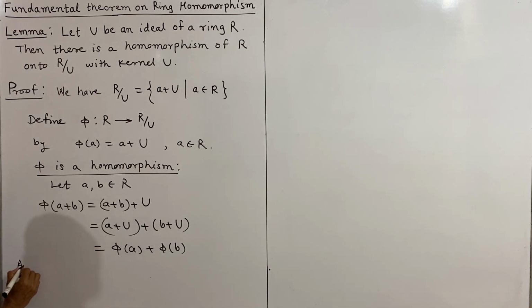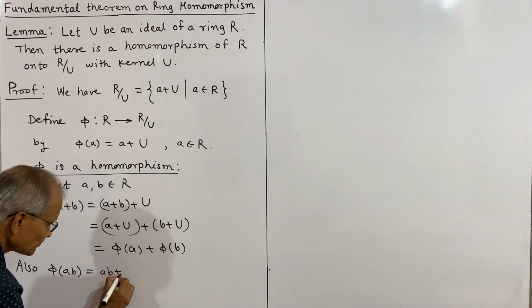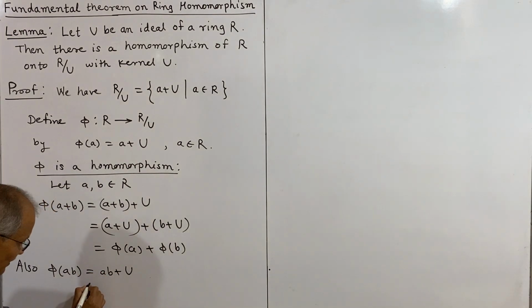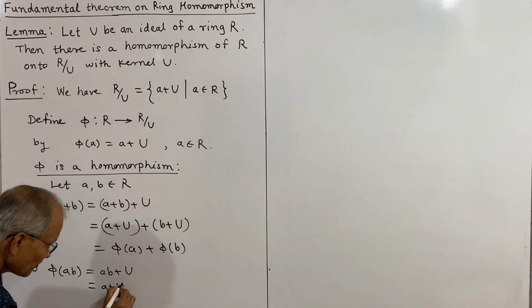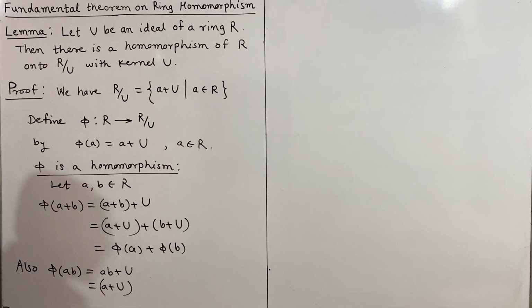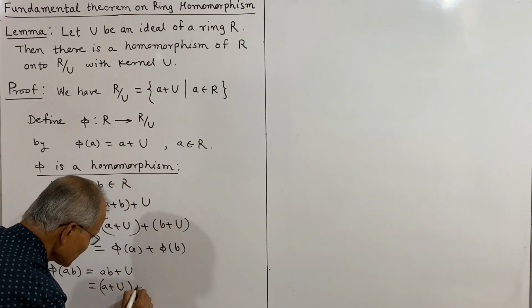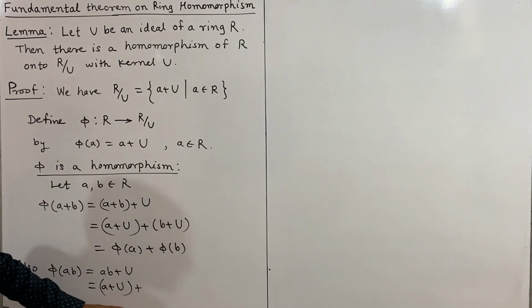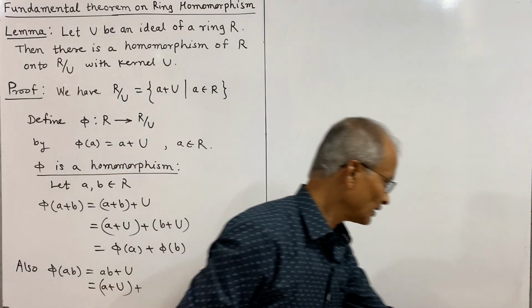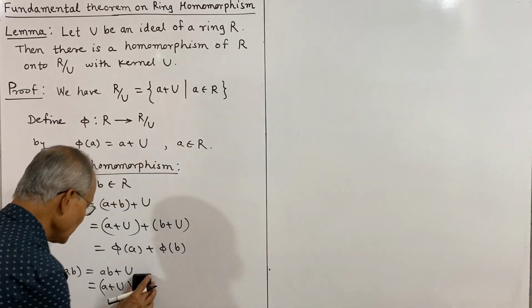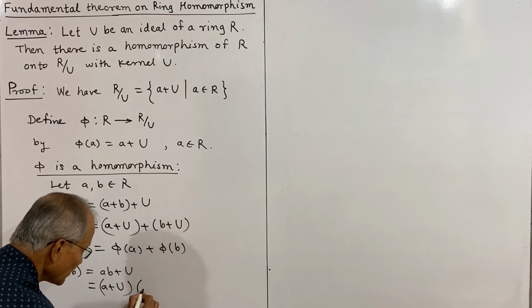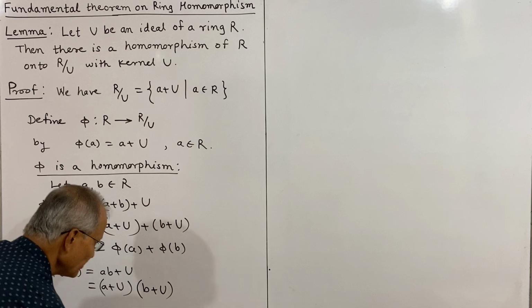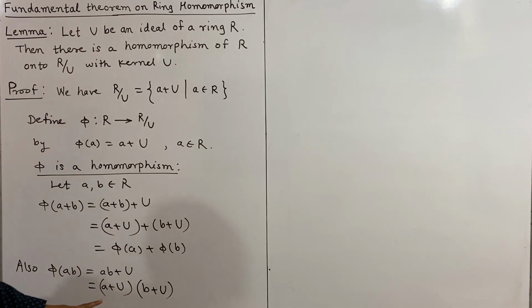Now, what about the second? The second is also easy to prove. Phi of AB, according to the definition, is AB plus U, and again this can be written, by the product in the quotient ring, as the product A plus U into B plus U. And what is A plus U?